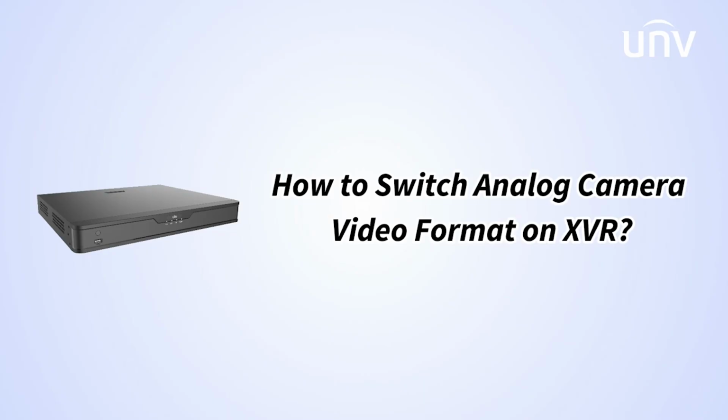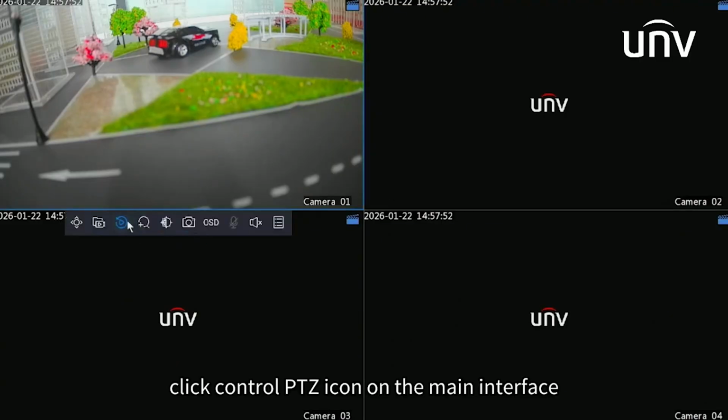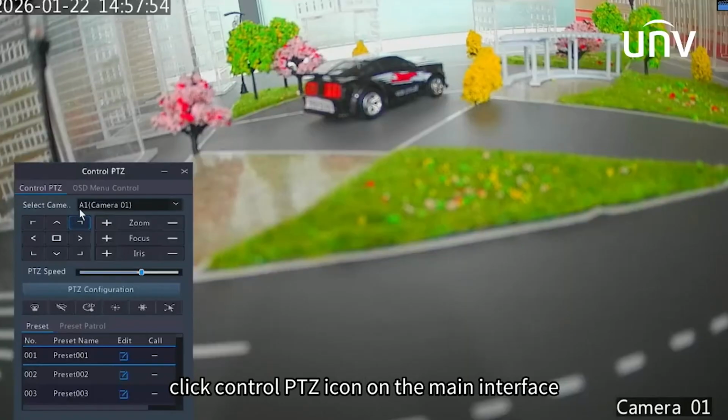In this episode, we will show you how to switch analog camera video format on XVR. Let's get started. Click Ctrl+PTZ icon on the main interface.